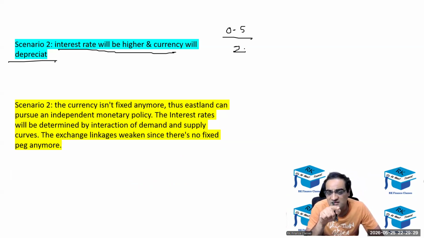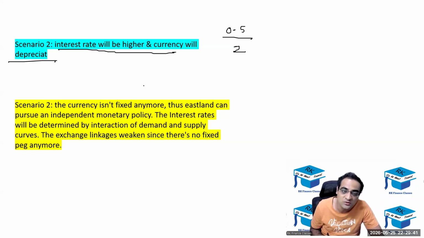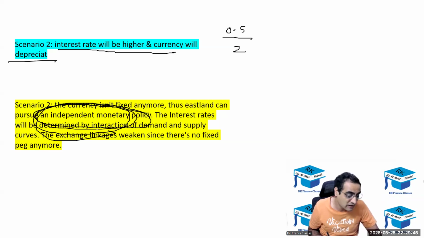Whose answer was blue? My answer, sir. Clear, no? Yes, sir, understood, sir. I think Jenny's: the currency isn't fixed anymore, so the country can pursue independent monetary policy. Okay, the word did come. As of now, I don't know whether she's clear with what she has written or not, but I have to give her marks.